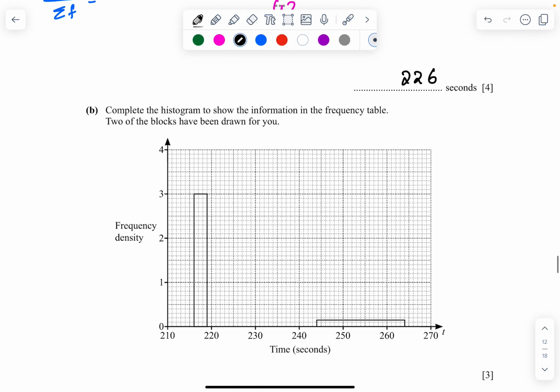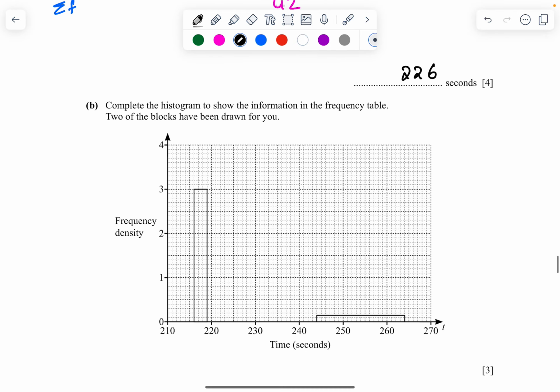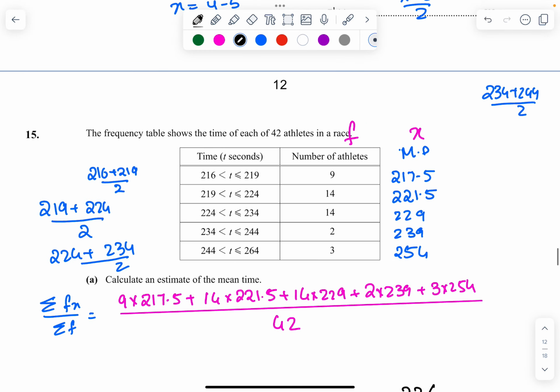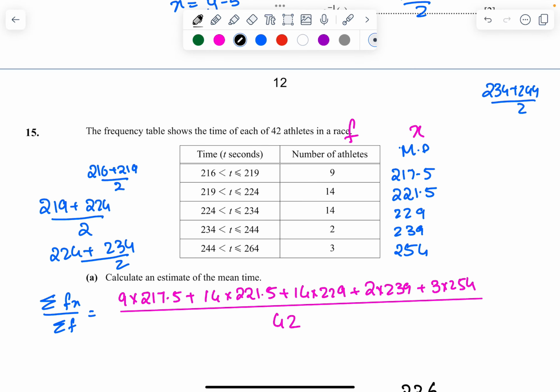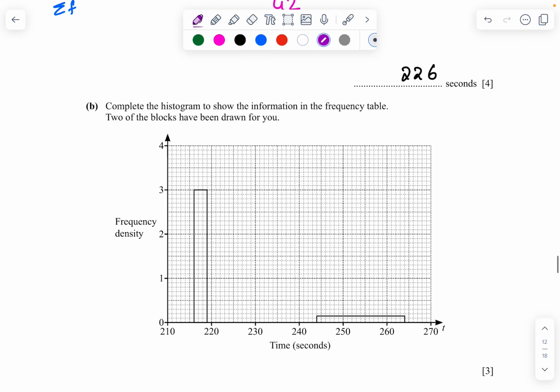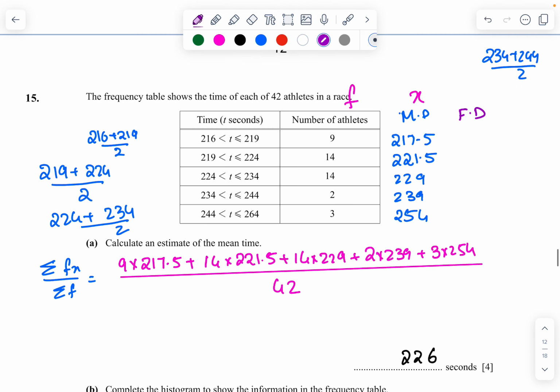Complete the histogram to show the information in the frequency distribution table. For the histogram, we should find a new column called frequency density. So 9 divided by 3 is 3.